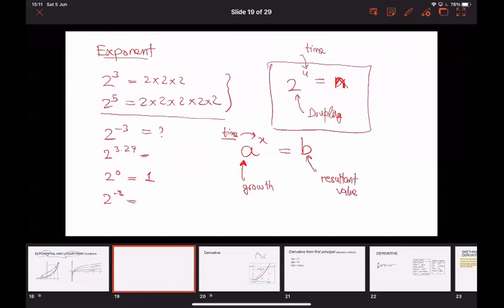Now let's try to understand all these three guys. 2 to the power 3 means the rate is doubling every second. Let's try to answer the first one first: 2 to the power 0. Of course, something is doubling, but what is the value at 0 second? So at 0 second.